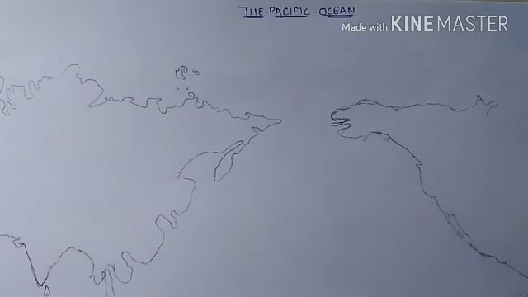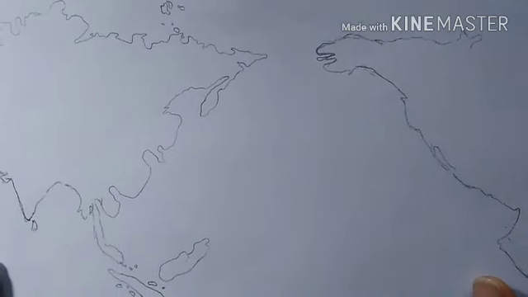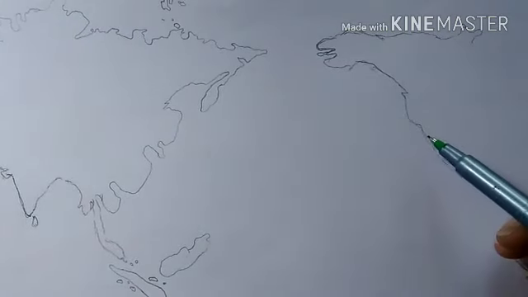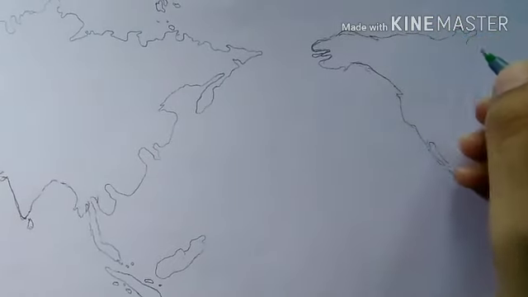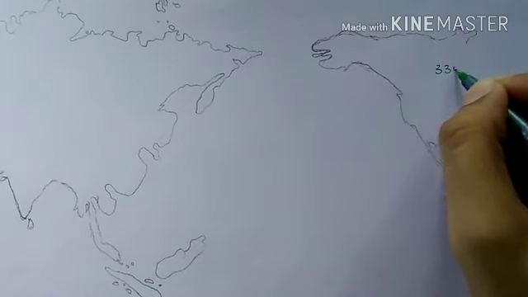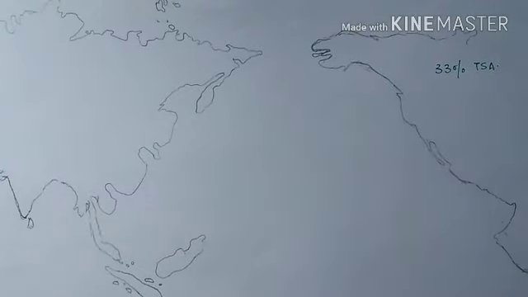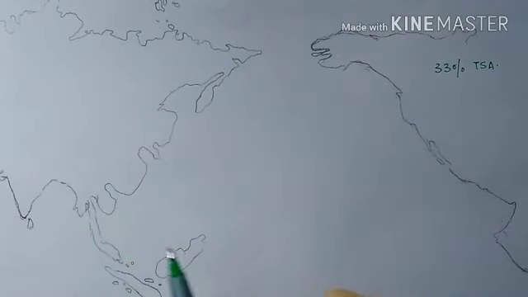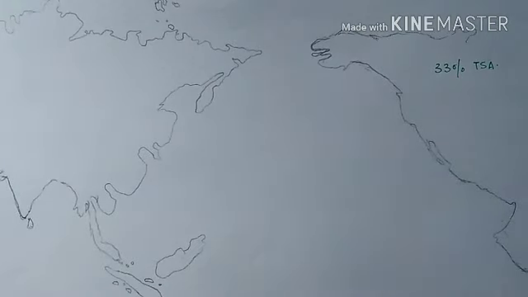Now as we have covered the Atlantic Ocean, we will come over to the Pacific Ocean, discussing the shape and size of the Pacific Ocean. The Pacific Ocean, along with its marginal seas, covers about 33% of the total surface area of Earth, and this ocean is bounded by Asia and Australia on the west, and North America and South America in the east.